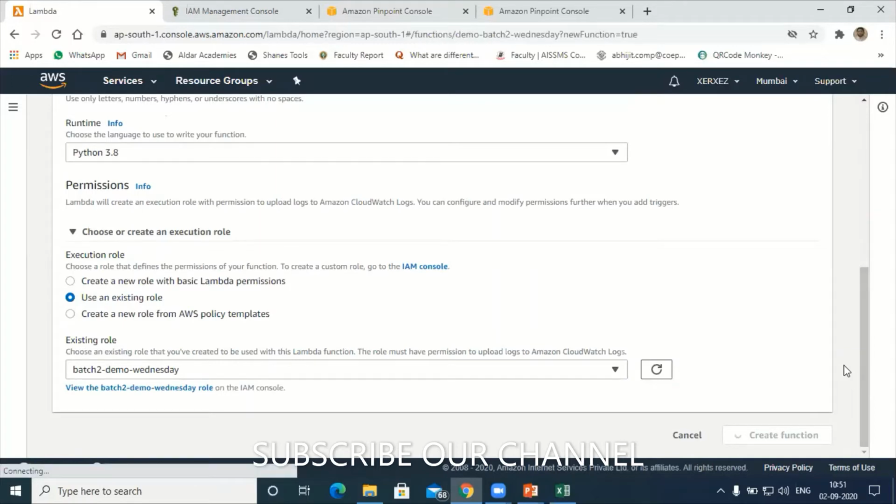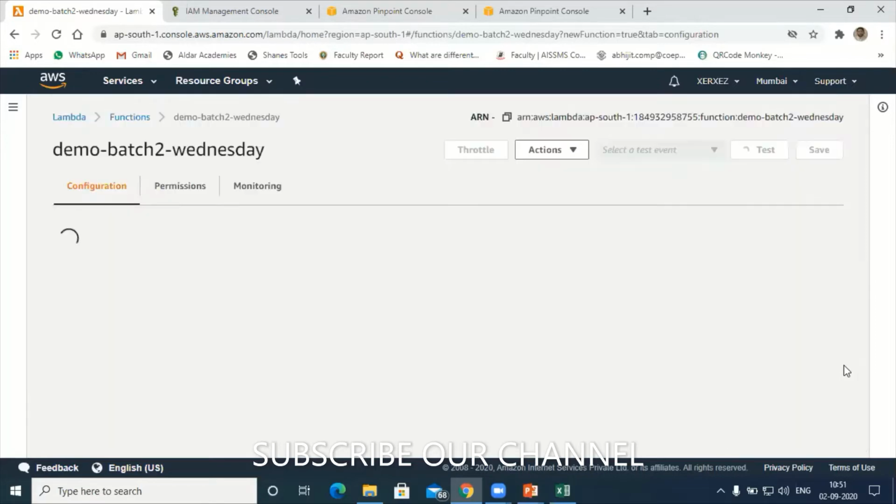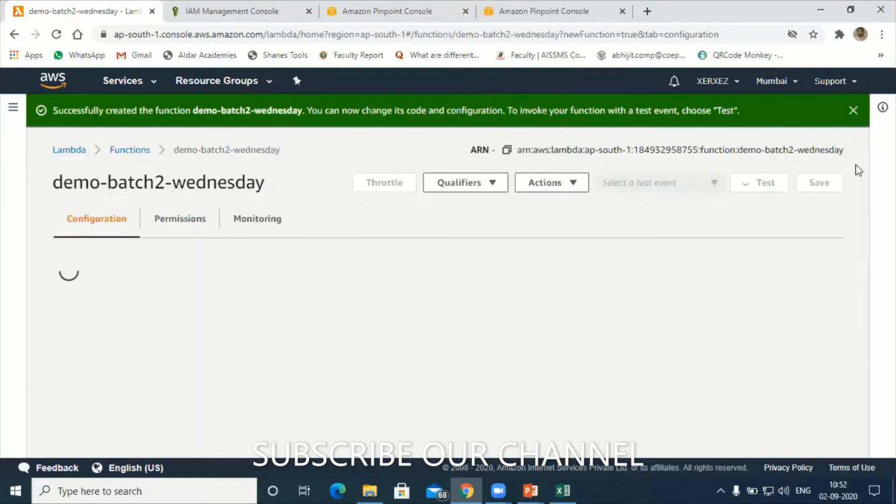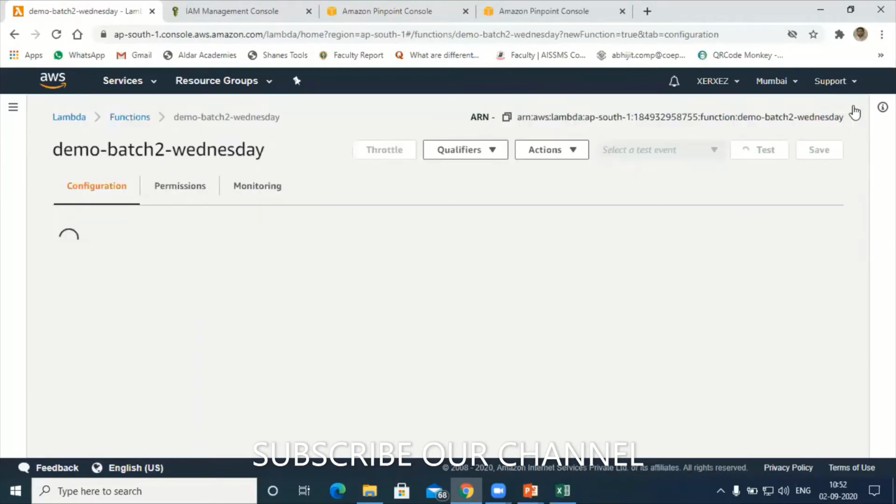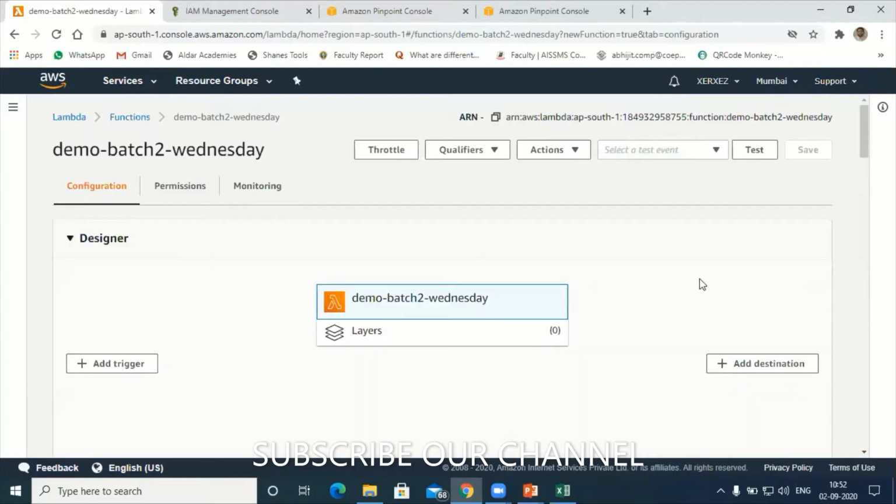After naming and giving the role, it will directly redirect you to the programming console, where I can write my Python program. So this is the main dashboard of my Lambda function. Hope you can see, participants.